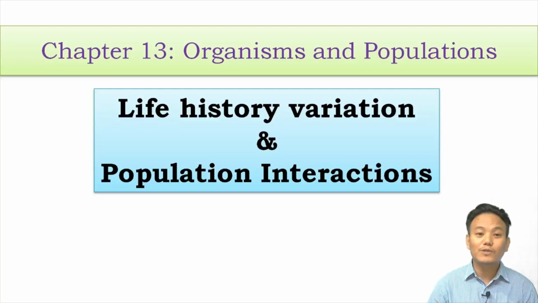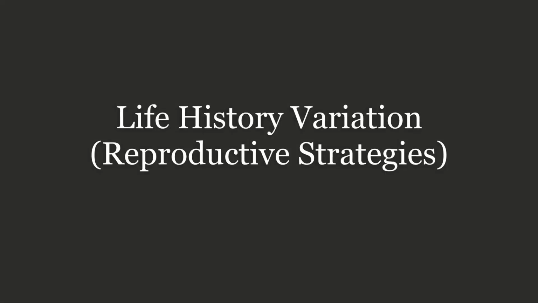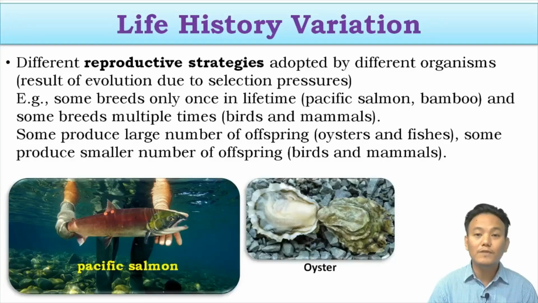This video is going to be the last video of our chapter 13, organisms and populations, and in this video we'll be discussing life history variation and population interactions. First, let us discuss life history variation. Regarding life history variation, we have to talk about reproductive strategies, different reproductive strategies adopted by different organisms.